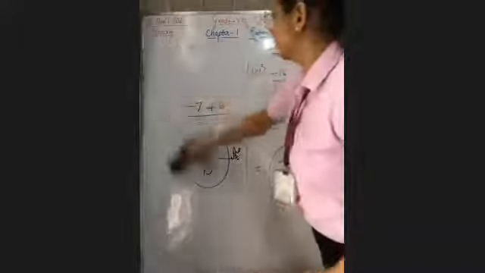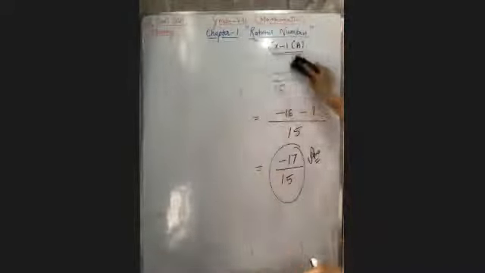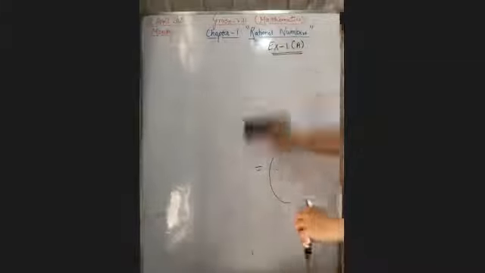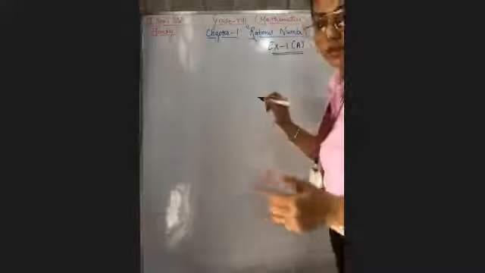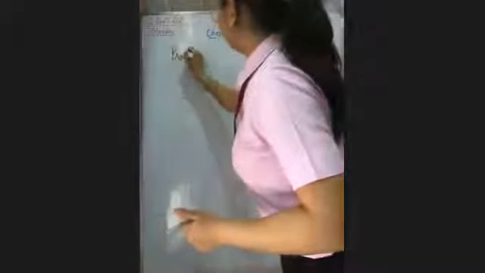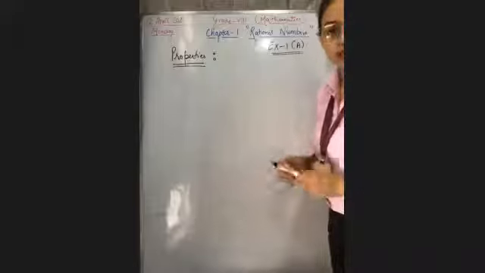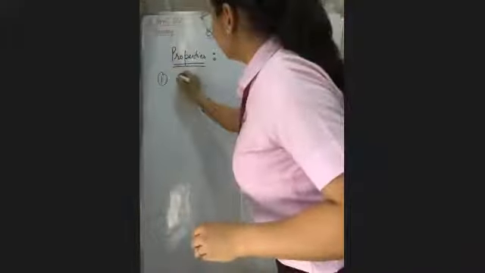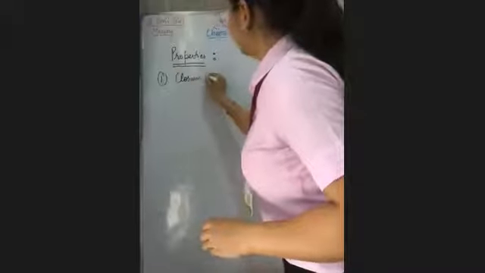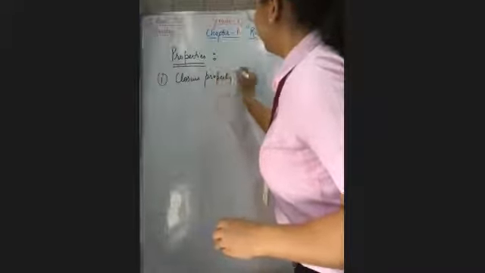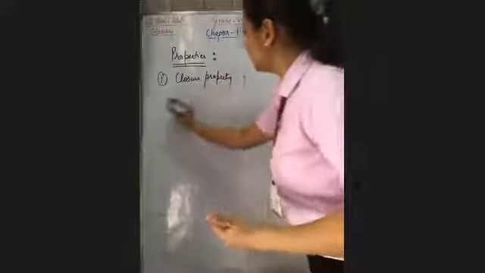Now let's start with the properties. Let's start with the properties of rational numbers. Okay, right? So properties of rational numbers. This you have discussed in the class. This you have done in the class. So again I'm going to repeat this property, because properties are very important. If you have done that, you have to revise once again. First is the closure property.